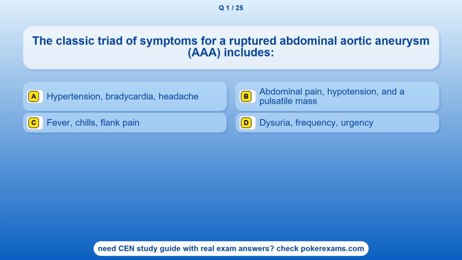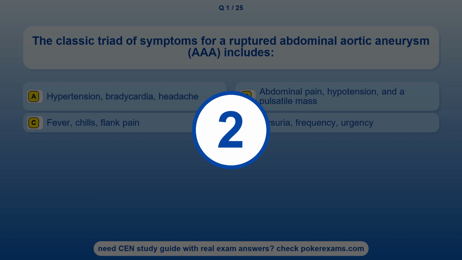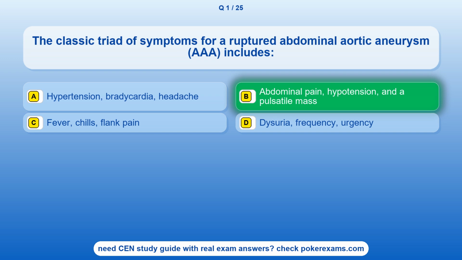Question 1. The classic triad of symptoms for a ruptured abdominal aortic aneurysm, AAA, includes: Option A. Hypertension, bradycardia, headache. Option B. Abdominal pain, hypotension, and a pulsatile mass. Option C. Fever, chills, flank pain. Option D. Dysuria, frequency, urgency. The correct answer is option B. Abdominal pain, hypotension, and a pulsatile mass.